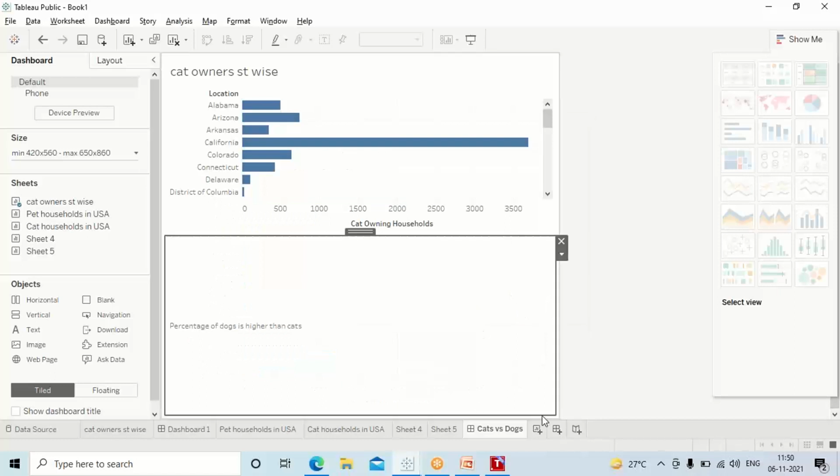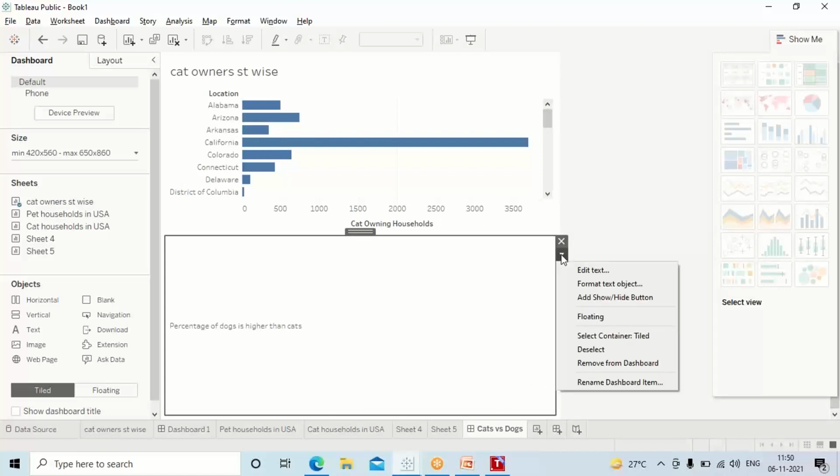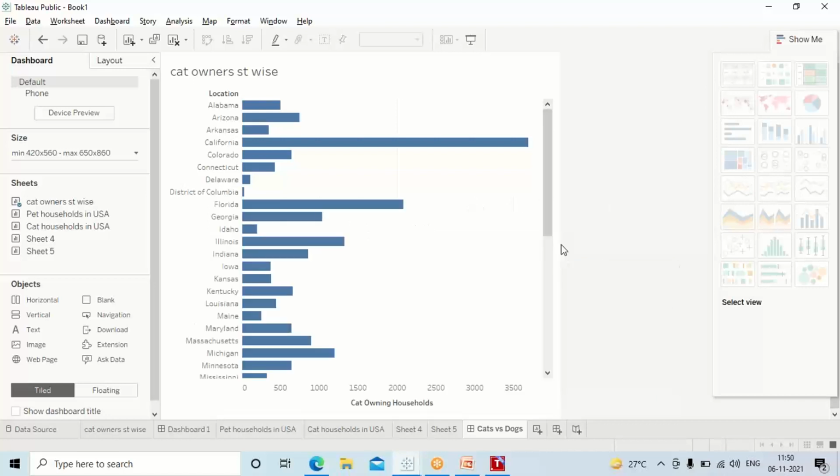You can put it wherever you want, and you can also minimize it accordingly, guys. Edit text, hide button, floating. Clear so far? If you want, you can keep it tiled, or you can also put it floating as well.